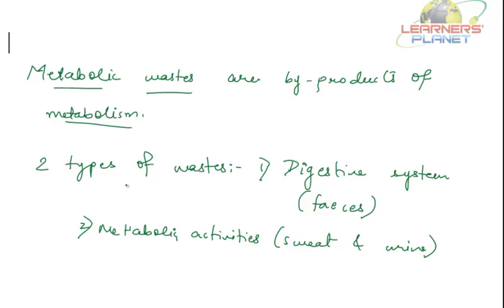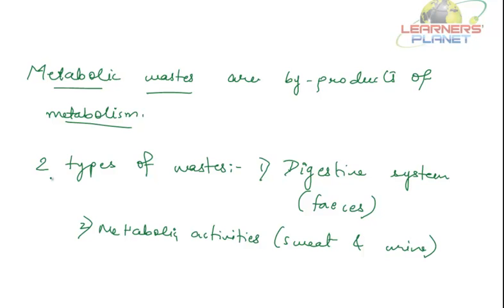So basically, human beings must get rid of two types of wastes: wastes from the digestive system, like feces, and wastes from the metabolic activities, like sweat and urine.